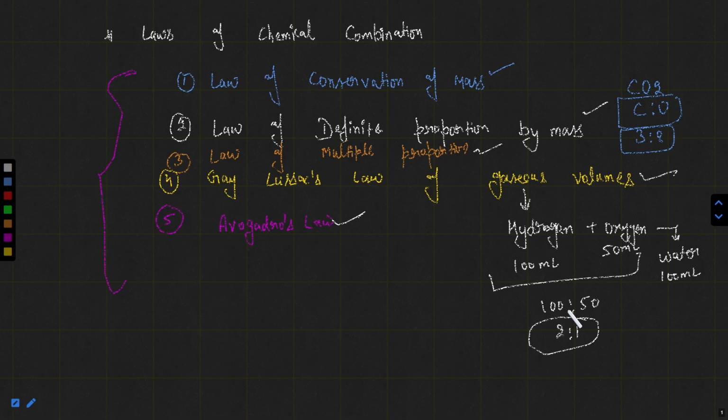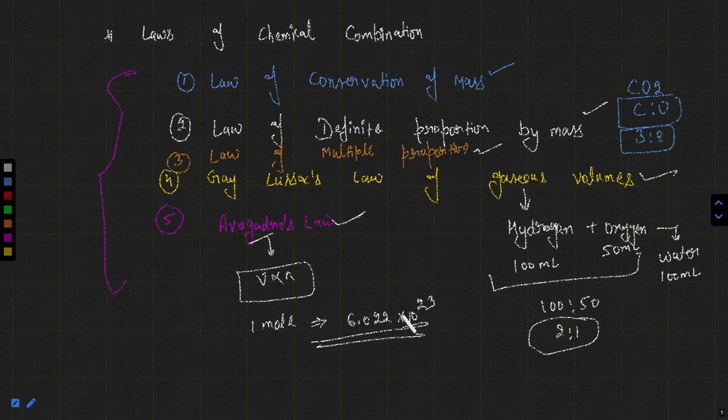And the next one that we had discussed is Avogadro's law. Avogadro's law states that equal volumes of all gases contain an equal number of molecules at the same temperature and pressure. It means you can say V is directly proportional to N, where V is the volume of the gas and N is the number of molecules, or you can say the number of moles. And in 1 mole, if you are asking the number, that will be 6.022 into 10 raised to power 23.